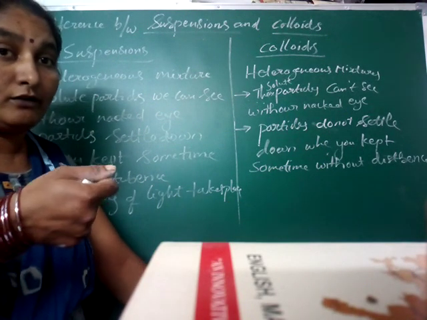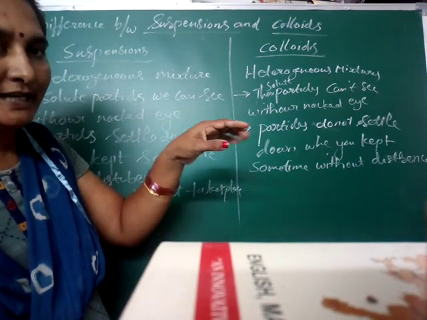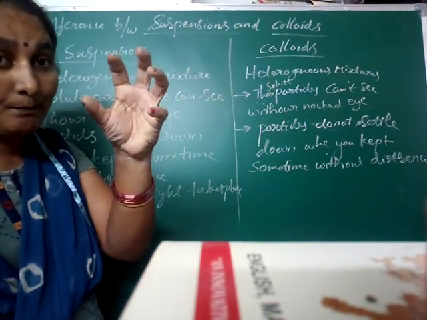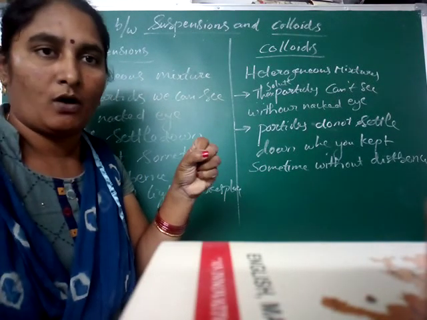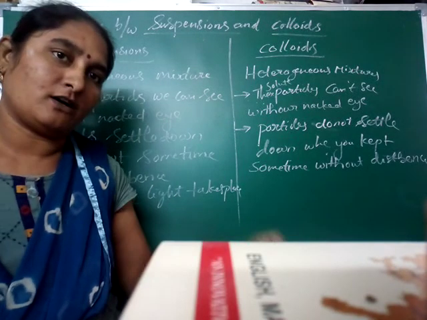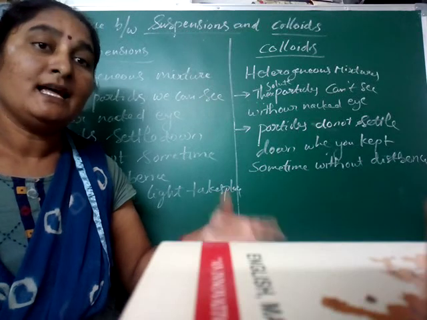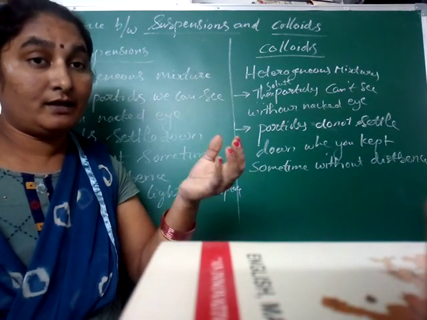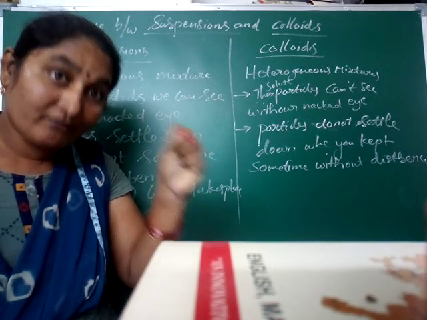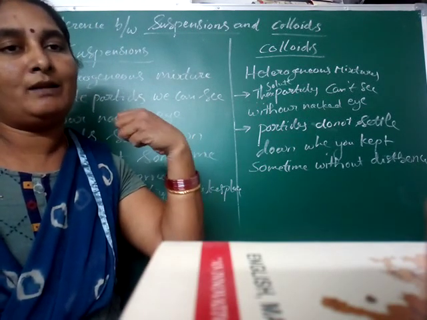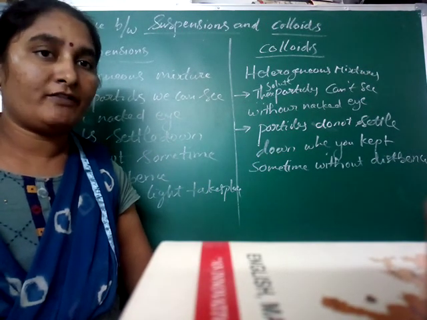Then what happens if light rays fall on that? Scattering takes place. Scattering means the substance absorbs some wavelengths of light and releases some wavelengths of light to the outside. That phenomenon is called scattering. What is meant by scattering? When light falls on any substance, the substance may absorb some light rays, and the remaining wavelengths of light come out from the substance. That phenomenon of light is called scattering.